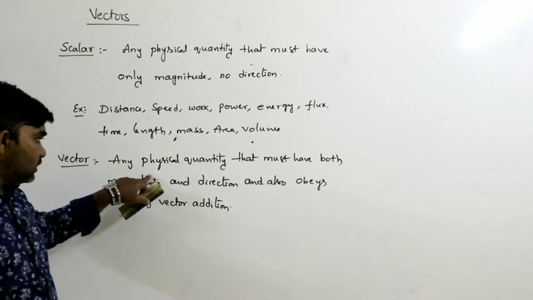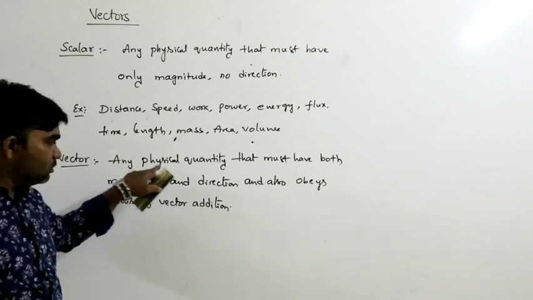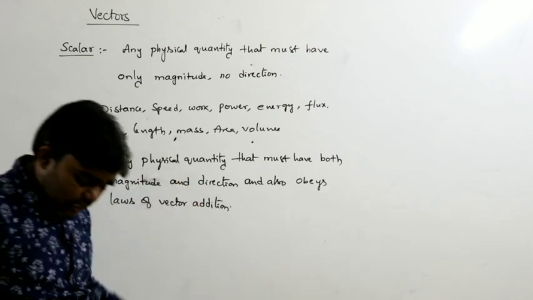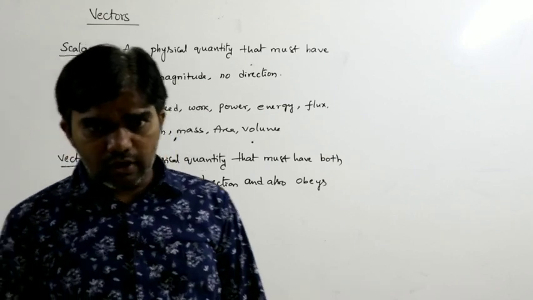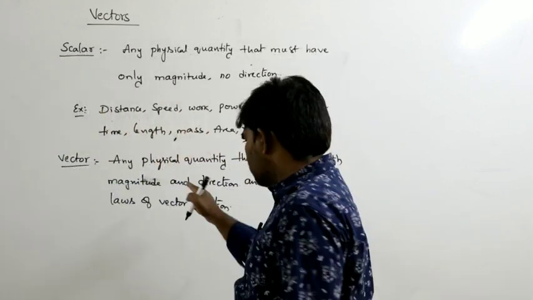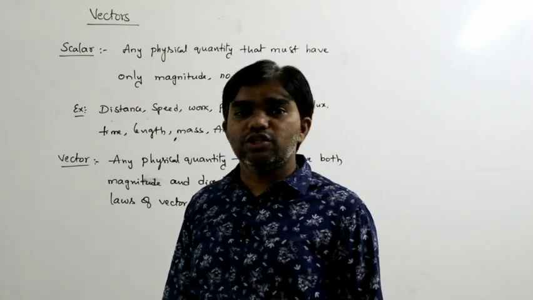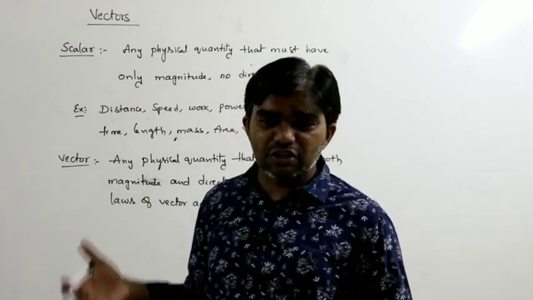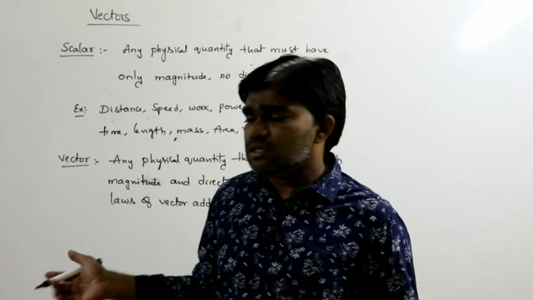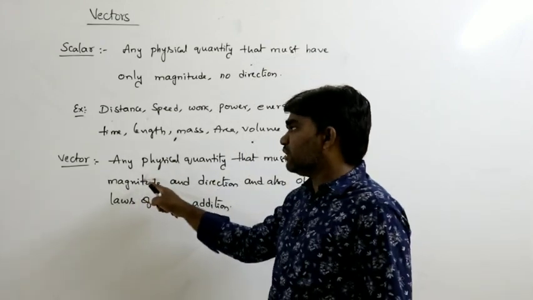Any physical quantity that is a vector must follow this condition. This is the definition: that quantity must have both magnitude and direction, and it also obeys laws of vector addition. What are the laws of vector addition? Later we can discuss that. This is the exact definition of a vector quantity.